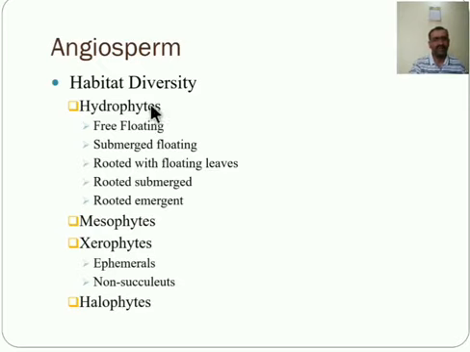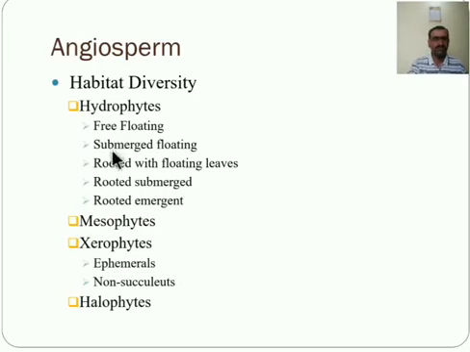They are again divided into 5 types. First one is the free floating. They float freely on the surface of water. They are not rooted in the soil of the water body, but freely floating on the surface of water. Lemna, Eichhornia, they are in our Godavari. Most of the river is covered with Eichhornia, and in some amount Lemna is also present on the surface. Both are free floating.